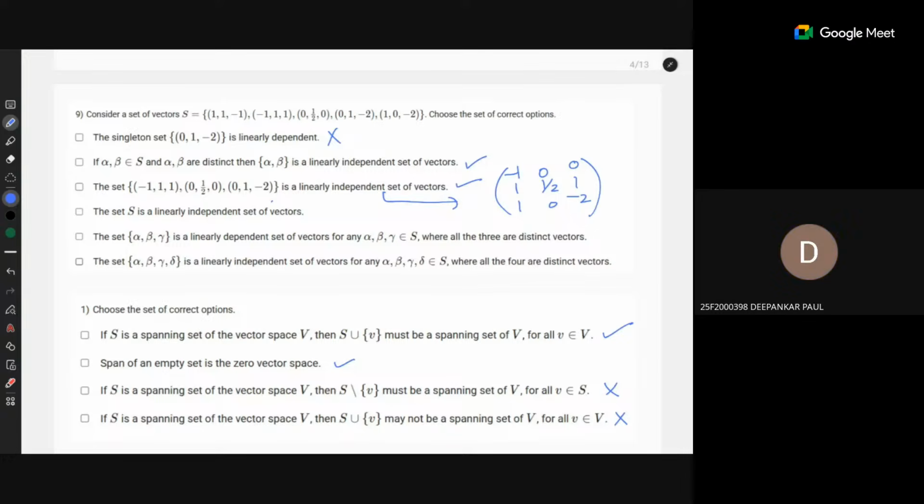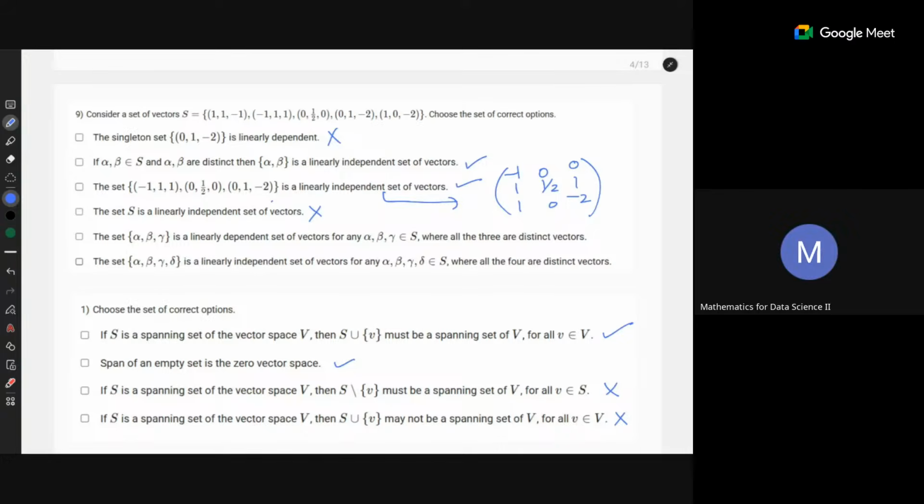False, because in R3 there are 5 vectors, and anything more than 3 will be dependent. Next: alpha, beta, gamma is a linearly independent set of vectors for any alpha, beta, gamma in this set, where all 3 are distinct vectors. If you take any 3, will they be independent? It's false.